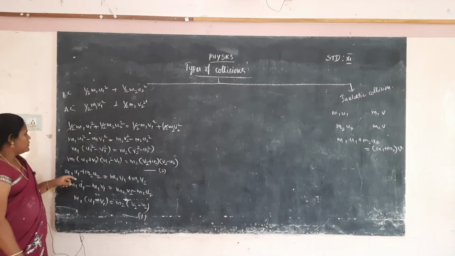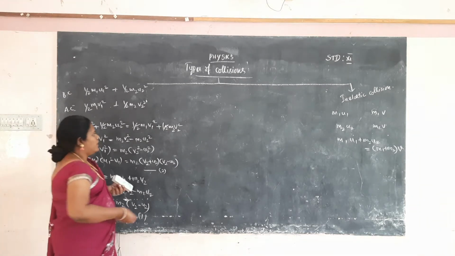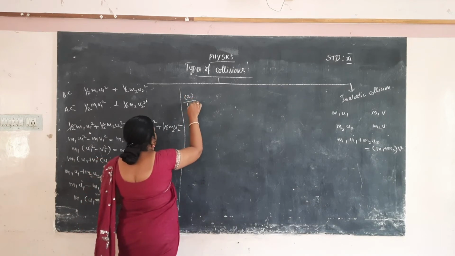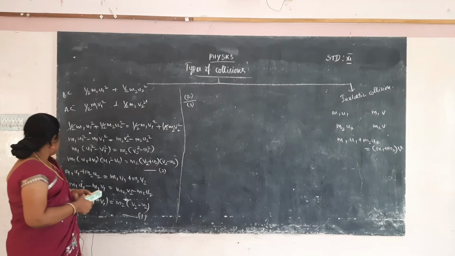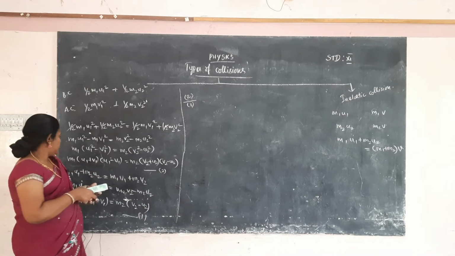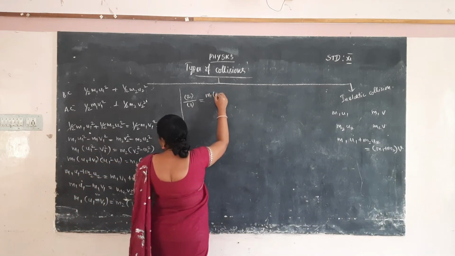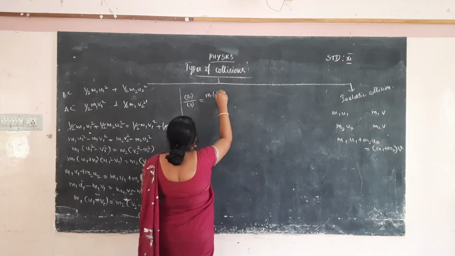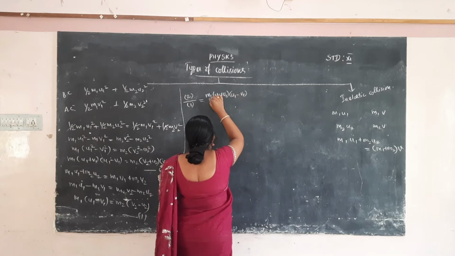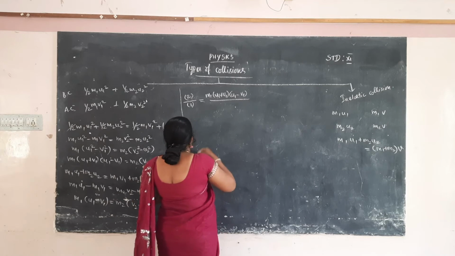Now we have to divide equation 2 by equation 1. What is equation 2? That is m1 into u1 plus v1, u1 minus v1 on the left hand side, divided by the left hand side of equation 1, that is m1 into u1 minus v1.